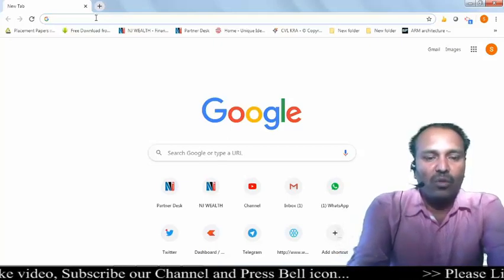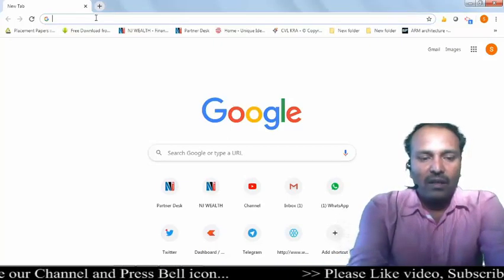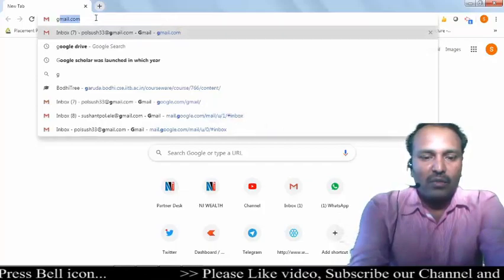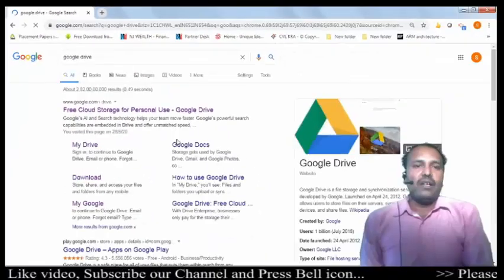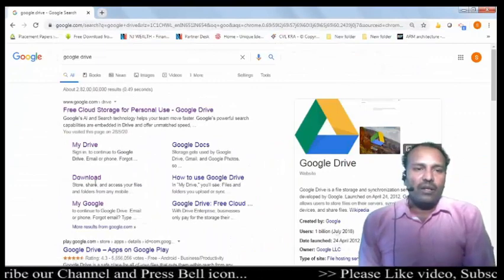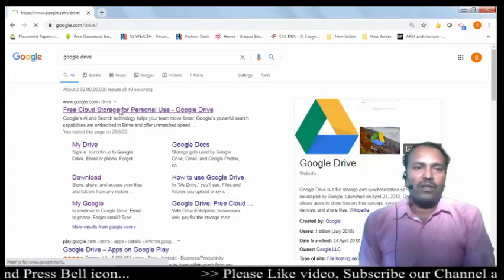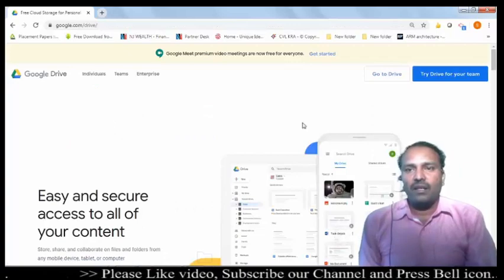For this you need to go on Google Chrome and write Google Drive. It will show you results. To open Google Drive, you can click on the first result, then click here, Go to Drive.